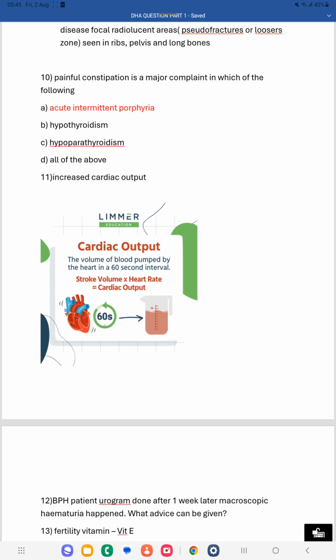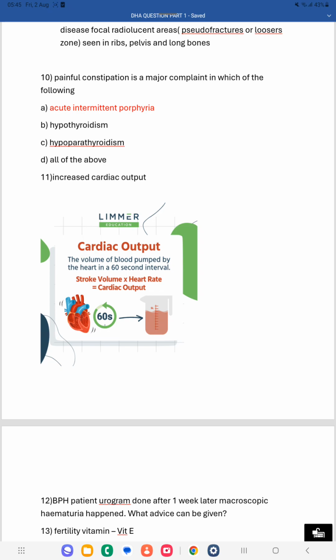Too much blood in 1 minute will be entering the aorta, and through that the blood pressure will increase, and there will be increased blood flow to the tissues also.